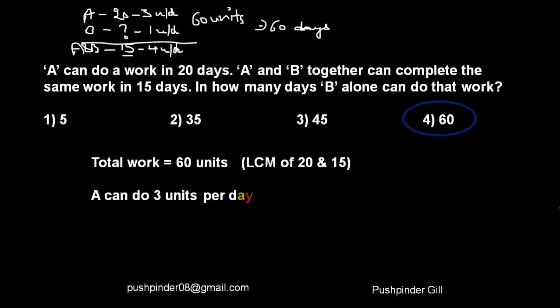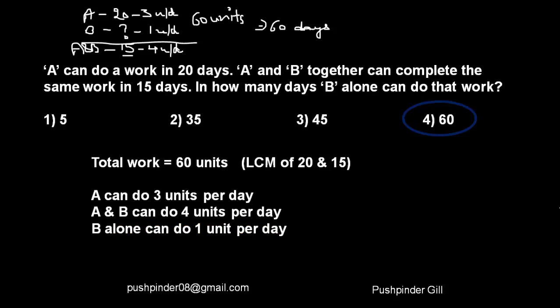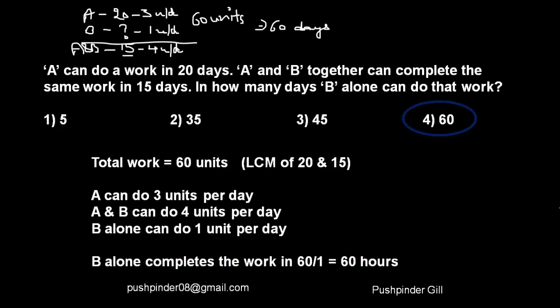Now A over here is able to finish 3 units every day and A and B are able to finish 4 units every day. That means B must be finishing 1 unit every day. So since he's finishing 1 unit every day and the job is of 60 units, that means he will take 60 days, sorry, not hours, 60 days to finish the job, right? I hope everyone understood this method over here. It's very simple. Let's go ahead and move forward.